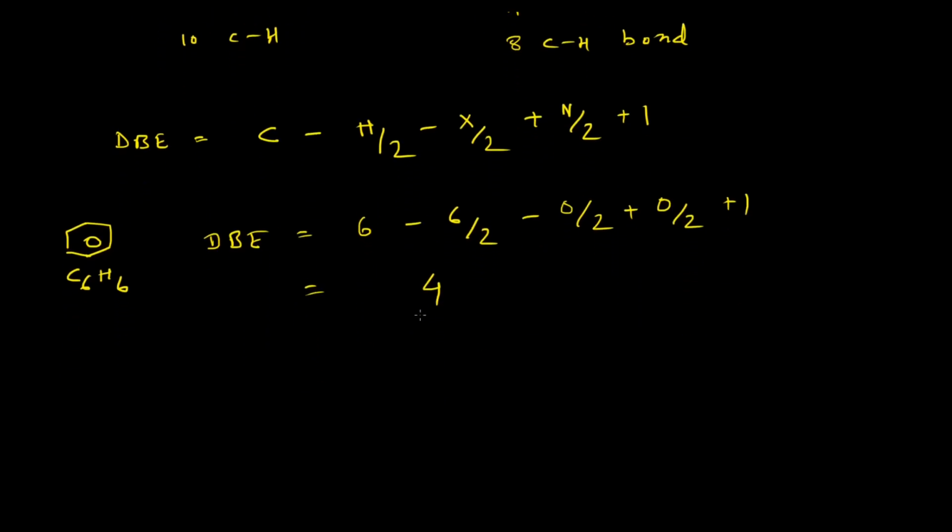So what is this number suggesting? It is suggesting 3 double bonds and 1 ring. If you split this 4 into 3 plus 1, then this 3 suggests that benzene has 3 double bonds, and this 1 suggests that the molecule contains 1 cycle, 1 ring.